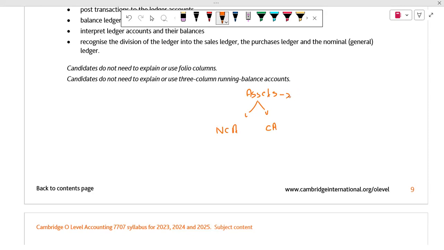Everything which a business owns is basically its assets. For example, if my name is Aska and I am going to start my company, I have to purchase a building.